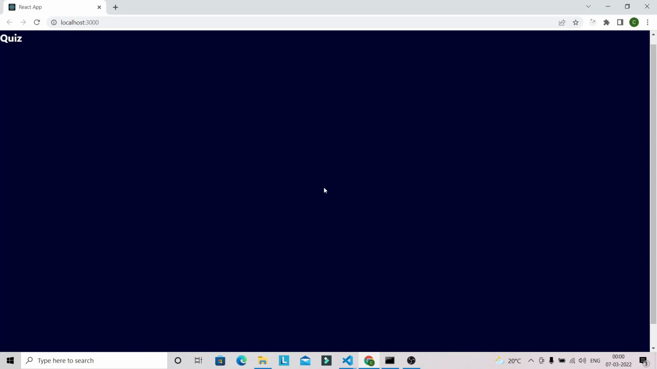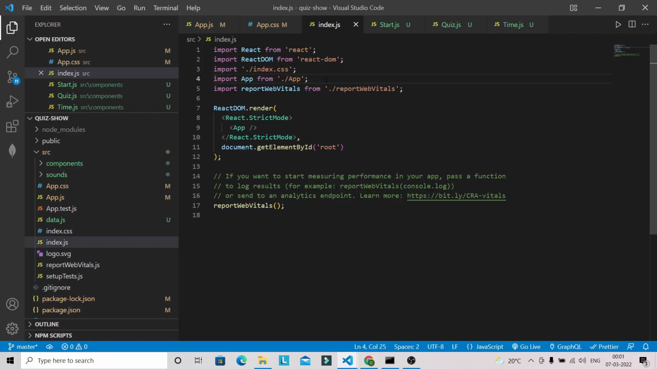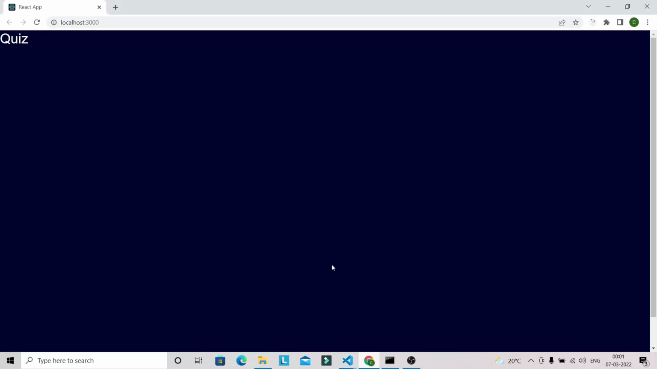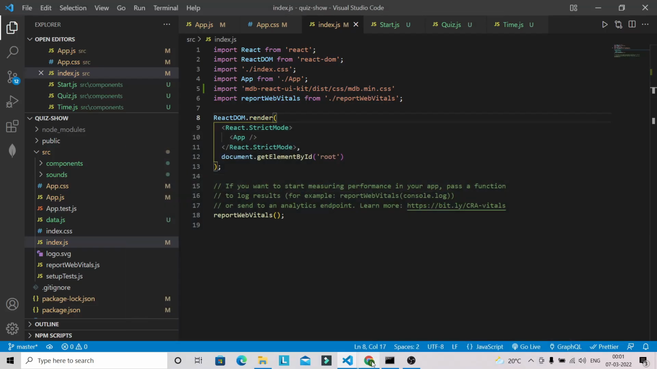Now we need to also bring the CSS file for the MDB React UI kit. So we need to go back to our VS Code, and here we have to bring the CSS import statement for the material design bootstrap. Okay, so we need to bring this MDB React UI kit CSS file. After saving the file, let's go to the browser. Now you can see that this text got changed. So that means our material design bootstrap CSS file is working.